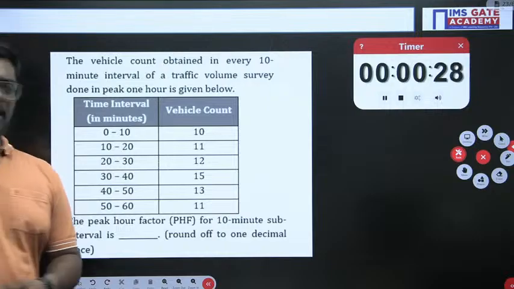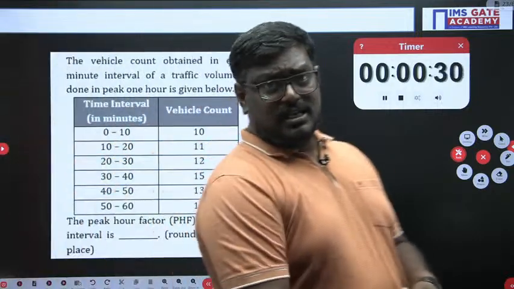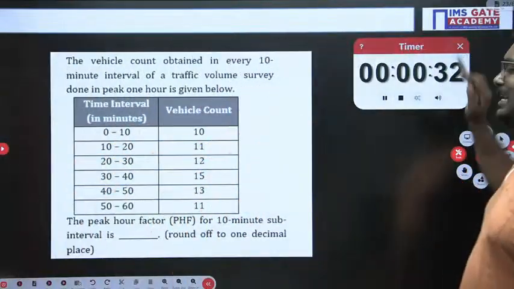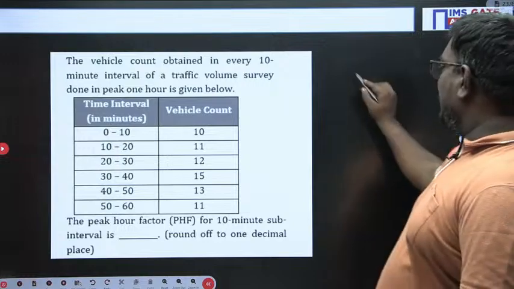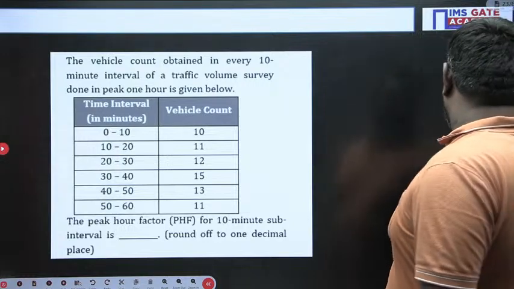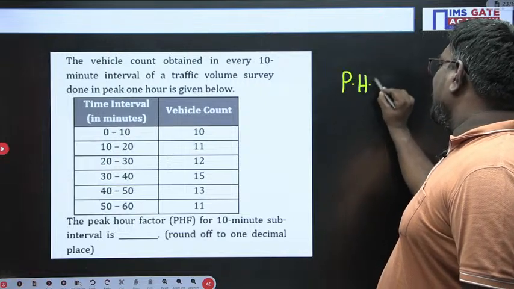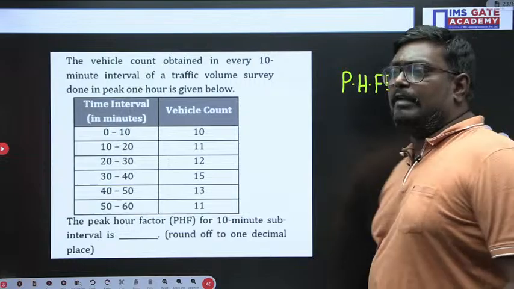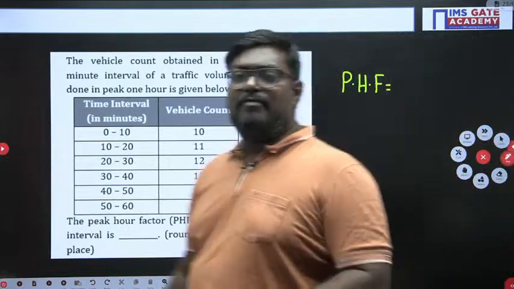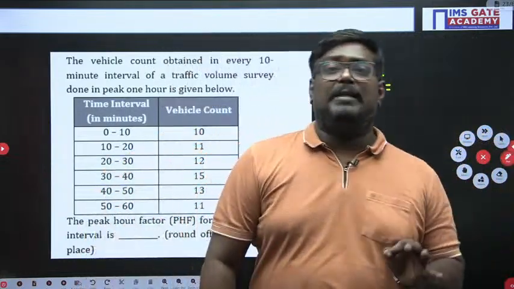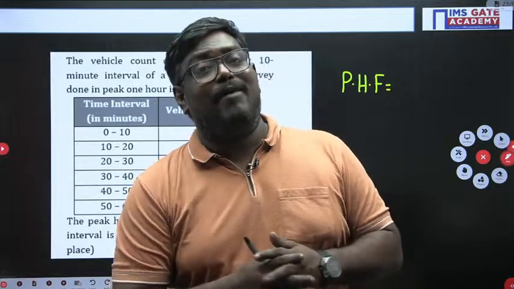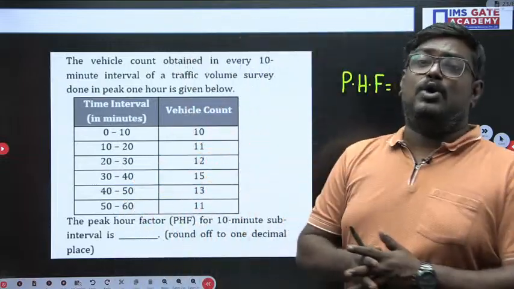So I hope you are clear with this concept, my dear students. So let us understand what exactly is peak hour factor. What do you mean by peak hour factor, sir? Sir, in a problem when you are solving, try to solve the problem in the most generic way. So whatever the values they have given you, if you can learn the concept in a generic way, definitely you can have high chances to convert the problem into 100% correct.